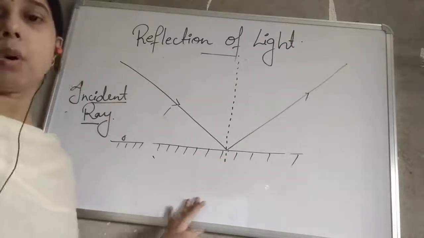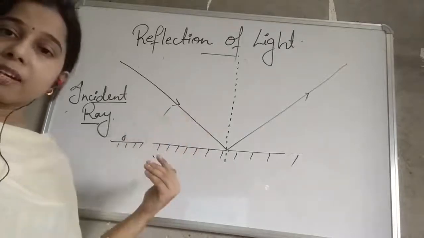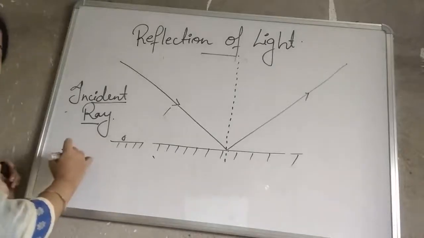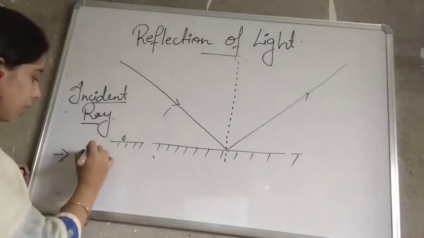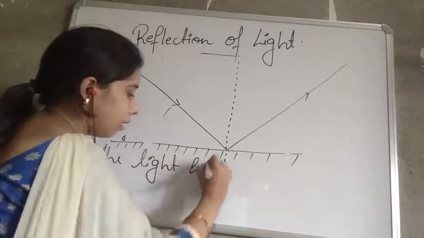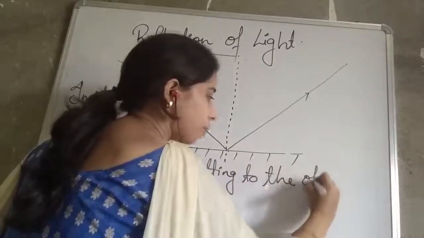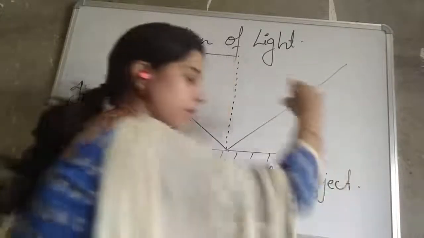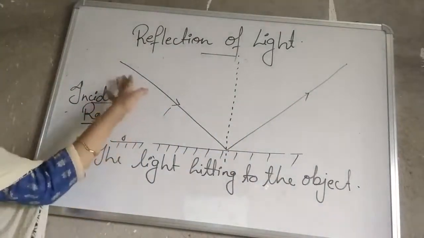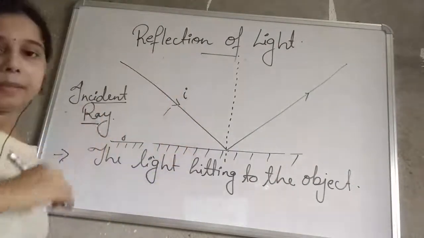That ray we call an incident ray. So a ray before reflection is the incident ray. We can define it as the light hitting the object. That is the incident ray. We can represent the incident ray by small i.